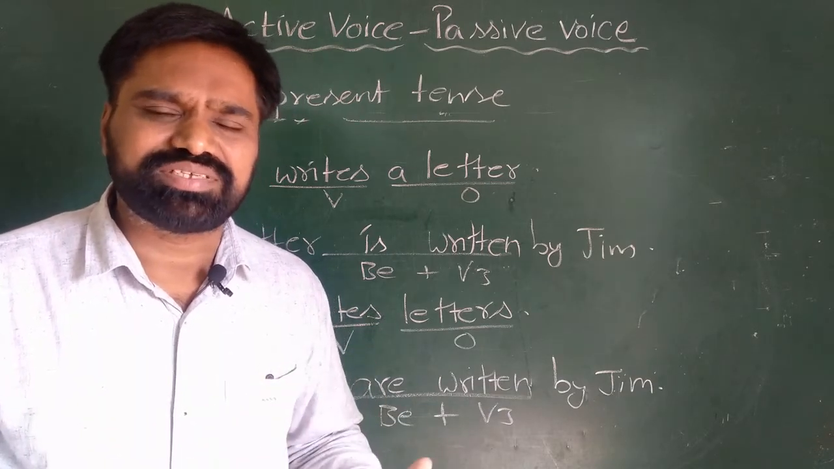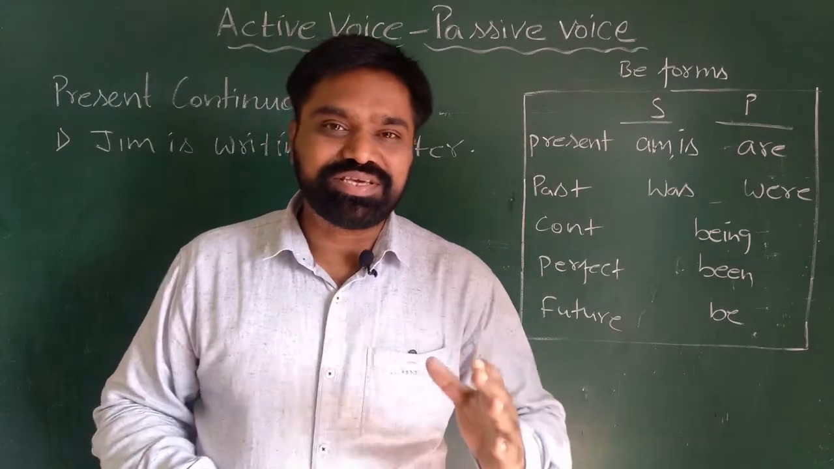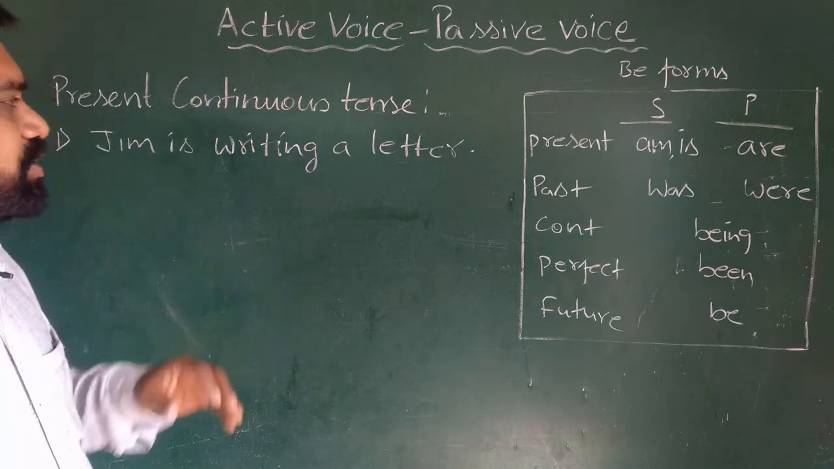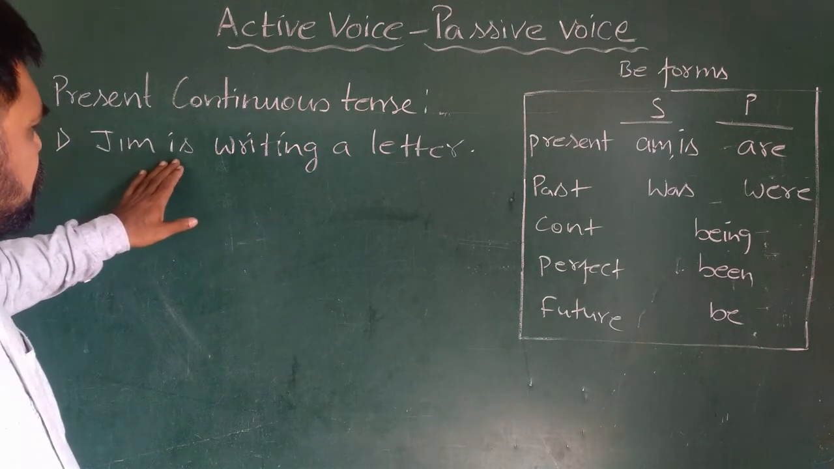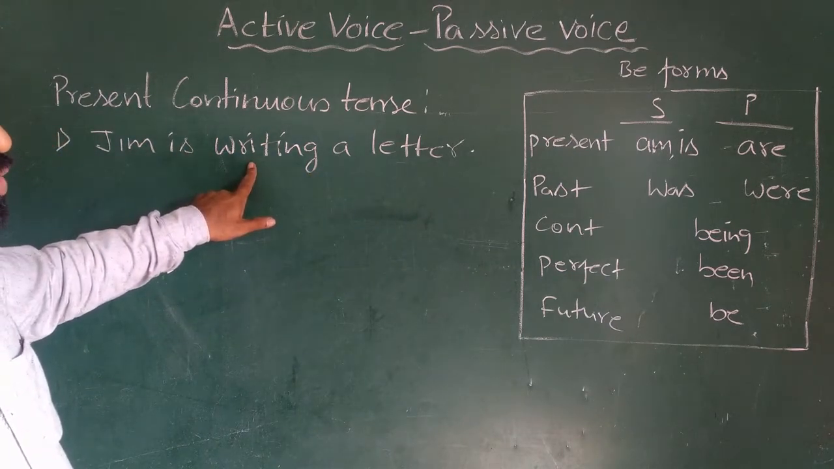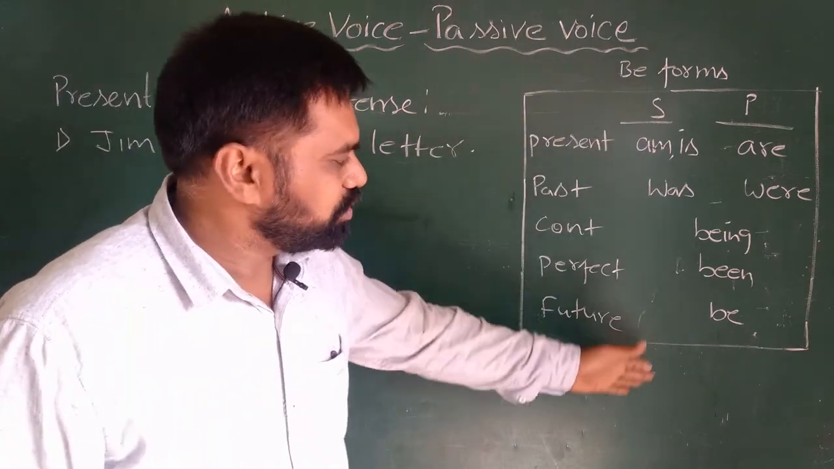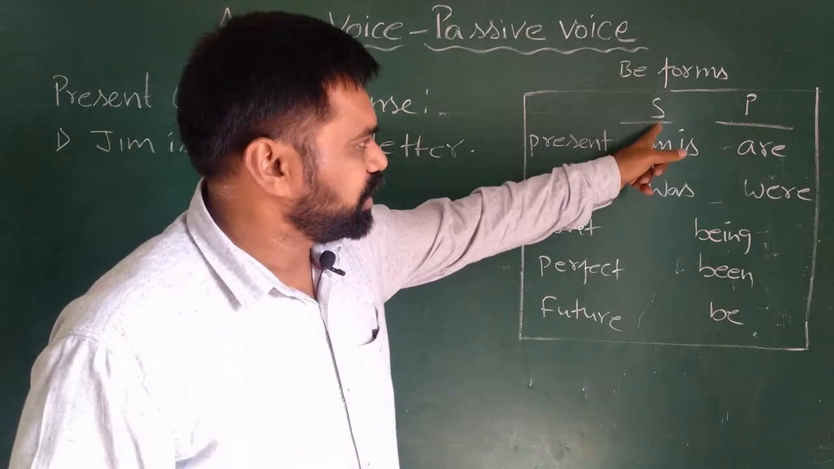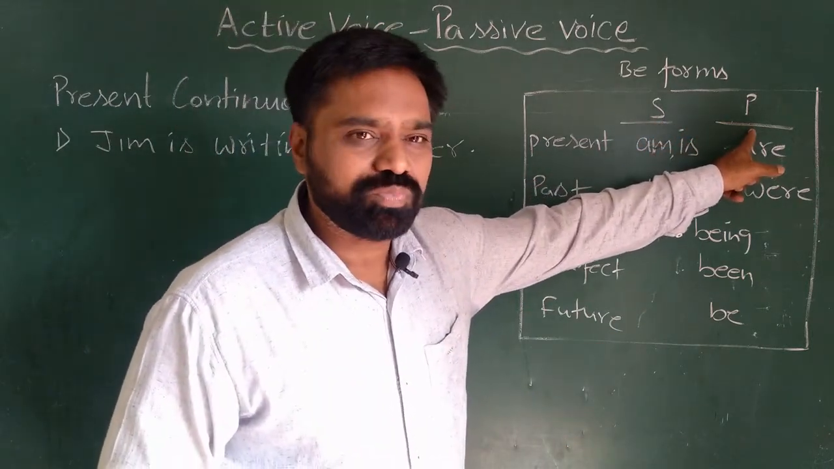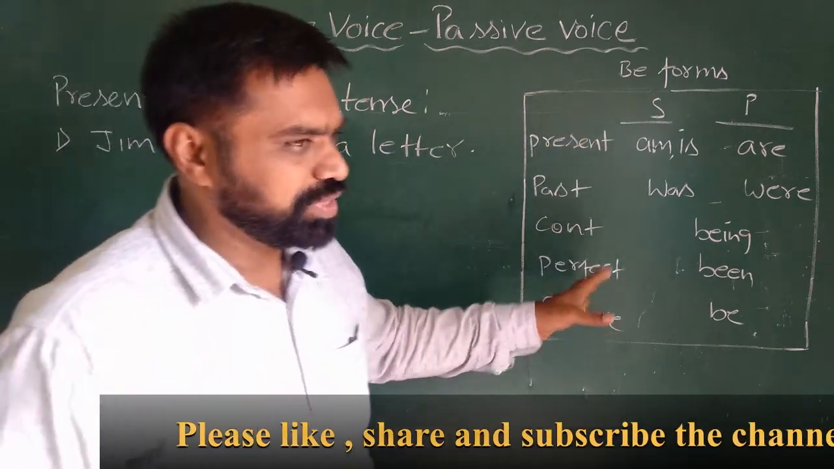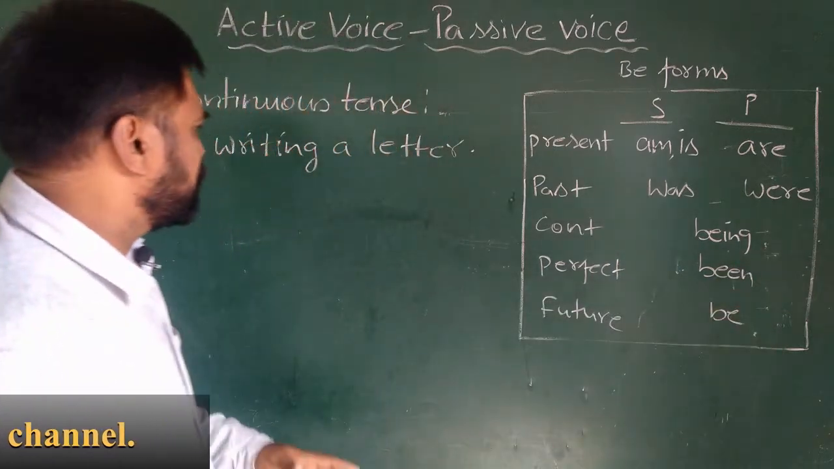Let us see the same example in another tense. Let us now see one example in present continuous tense. I have taken the same example. Jim is writing a letter. So you can see here I have used present continuous tense, and I have also put the be forms table here for a better understanding. You can see here S stands for singular and P stands for plural, present tense, past tense, continuous tense, perfect tense and future tense.